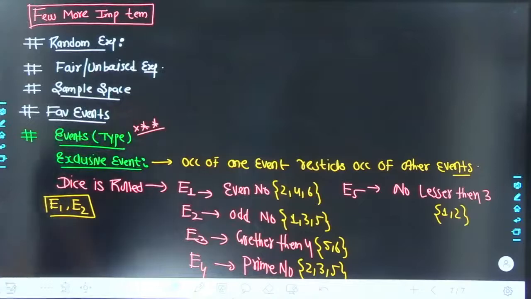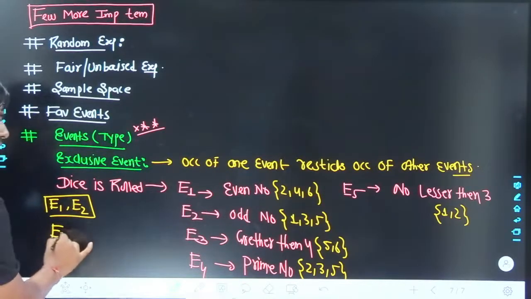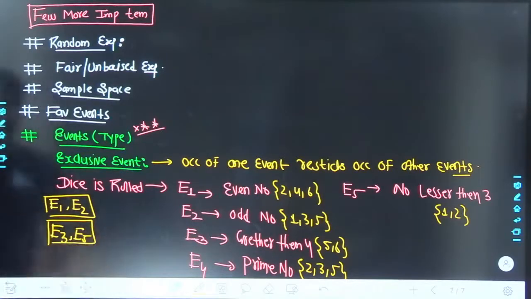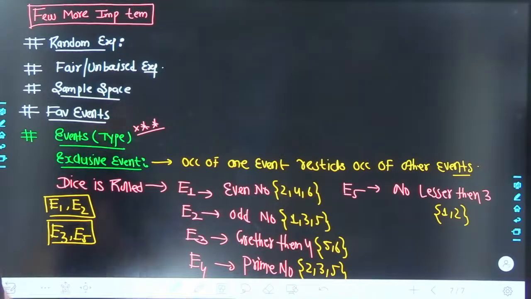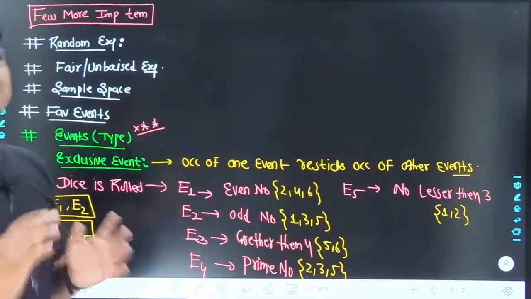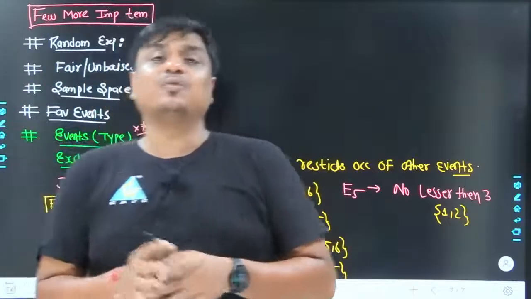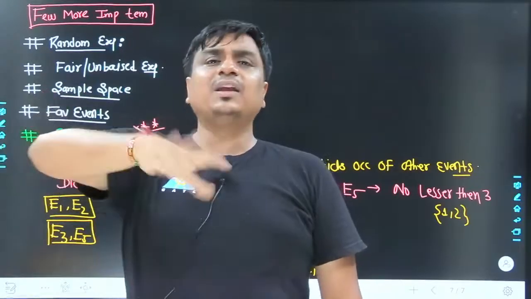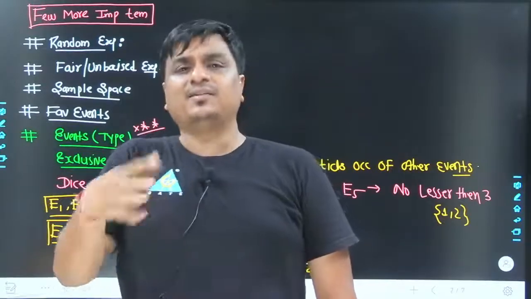So again I can say E3 and E5 are mutually exclusive events. I would like to know from each one of you whether the concept behind the mutually exclusive event is clear. What does mutually exclusive mean? The word comes from mutual exclusion. If one event has occurred, the remaining event is excluded. If the second event has occurred, the first is excluded.